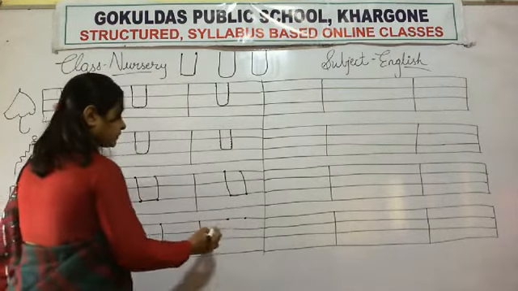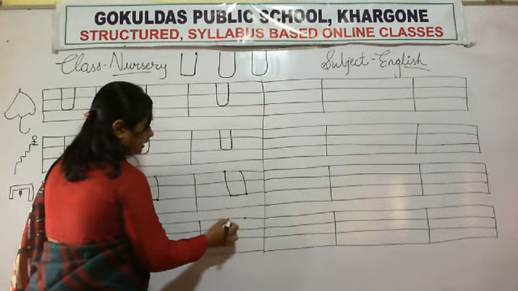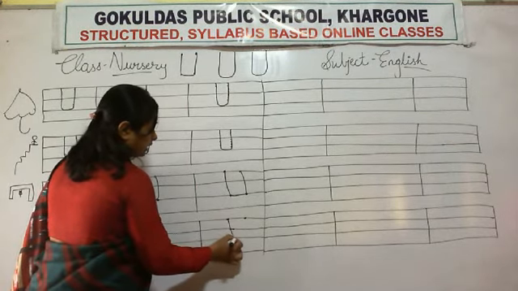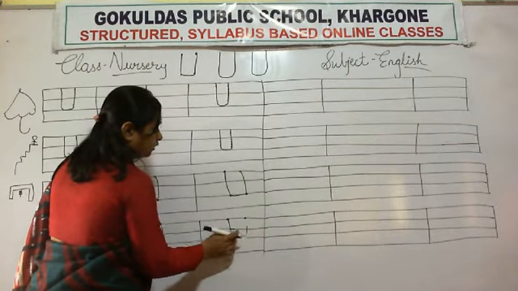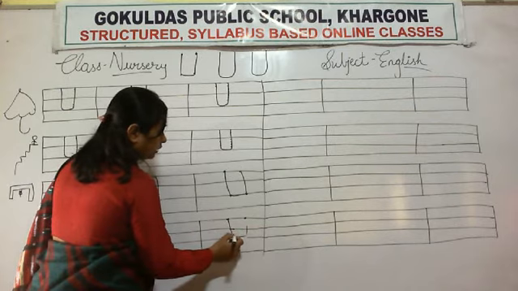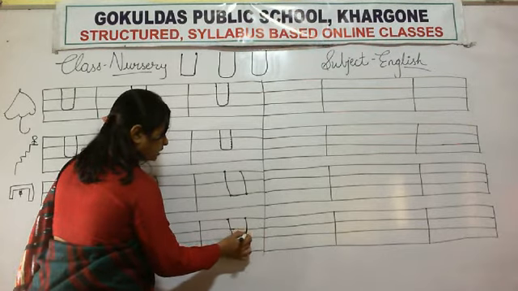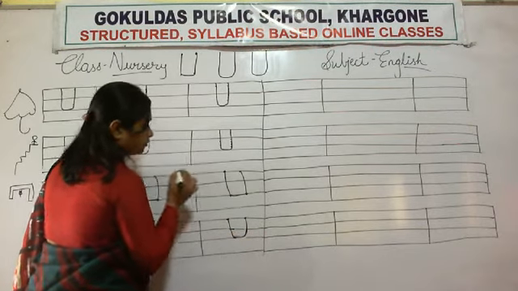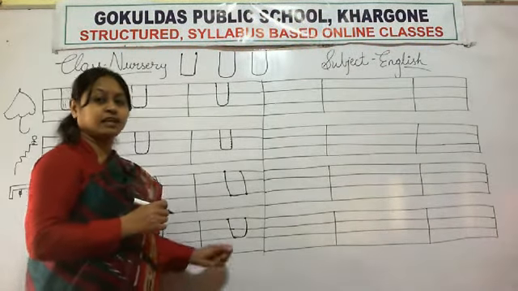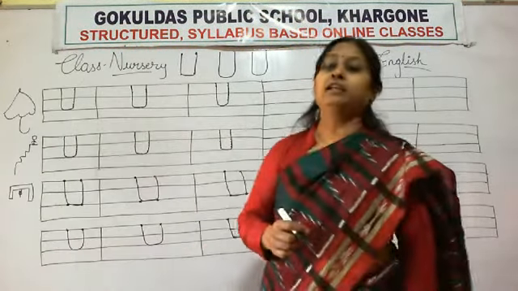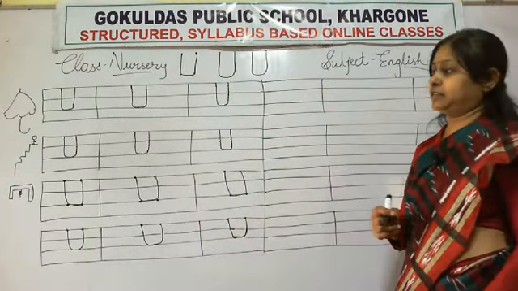Okay. Again, we will write standing line, then curve, curve, curve, standing line, and then curve. Don't write out of the line. So which letter will form? U. Write neatly and draw the pictures and color it.